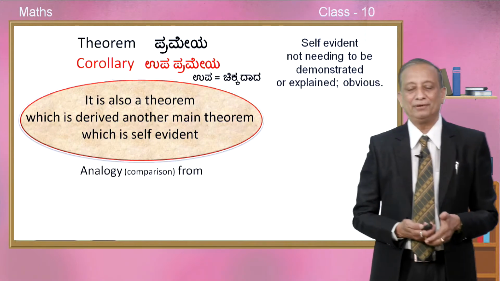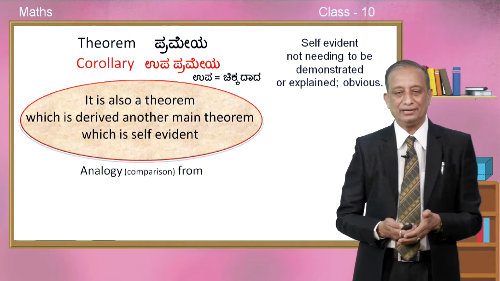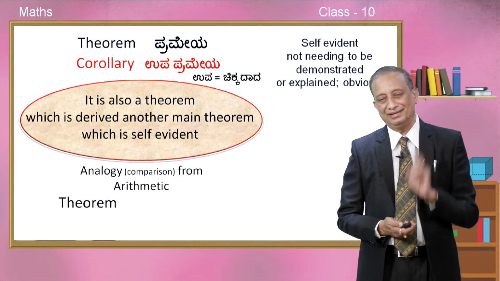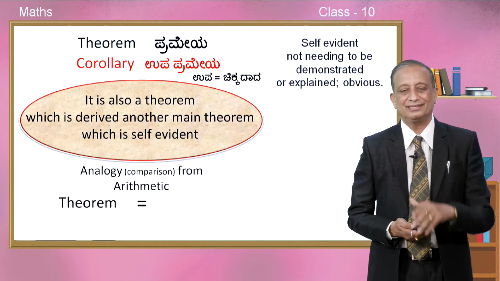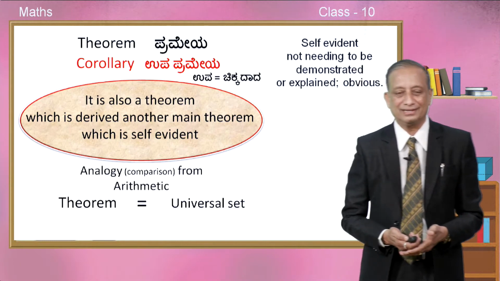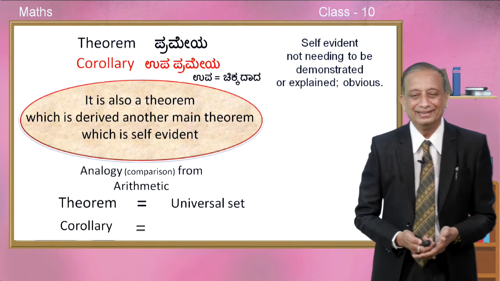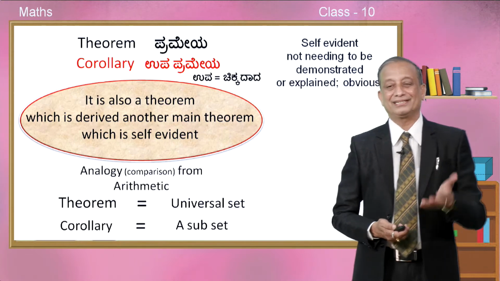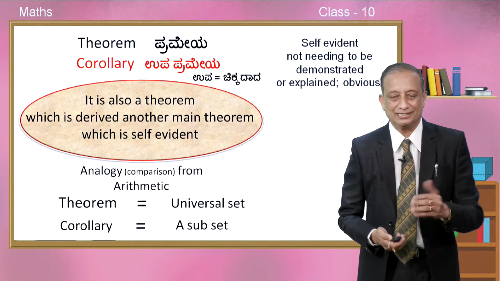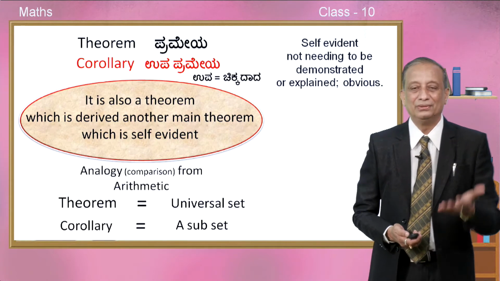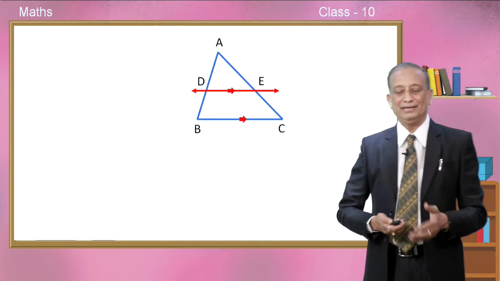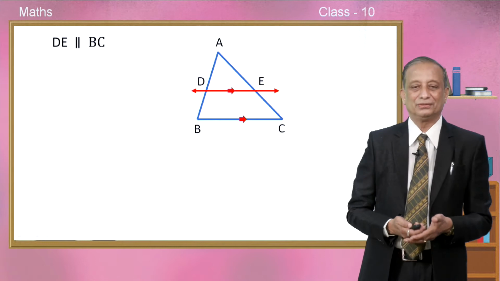If you want to compare the word corollary, say from arithmetic, shall we call it like this children? Theorem can be said that it is something like a universal set, it can be compared to universal set, whereas a corollary can be compared to a subset of it. So, such a thing will be called as a corollary. A subset is equivalent to the term corollary. Okay, having understood the meaning of the term corollary, so we will start.